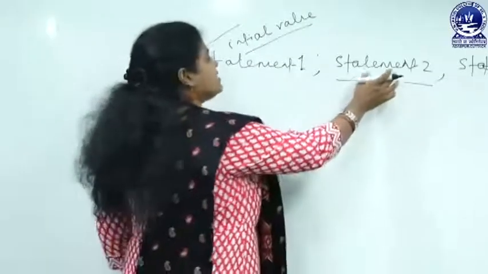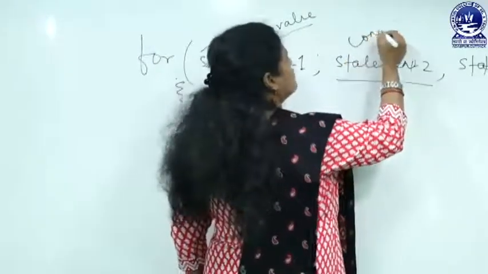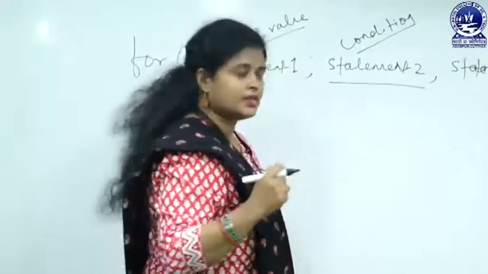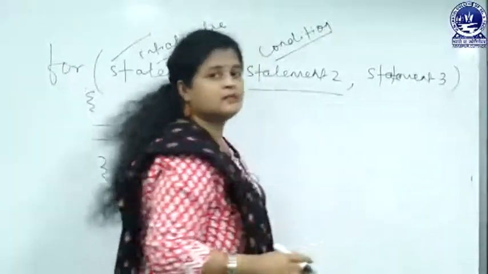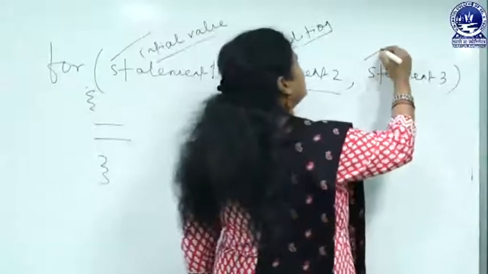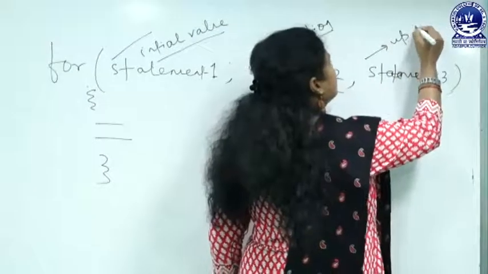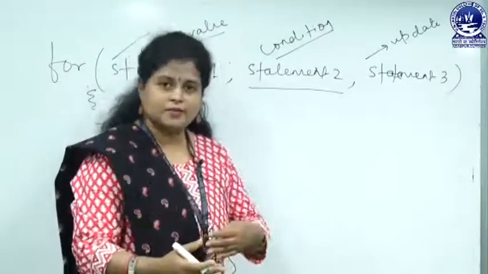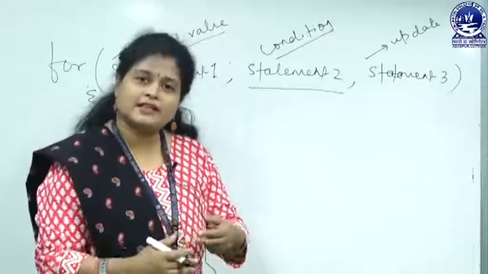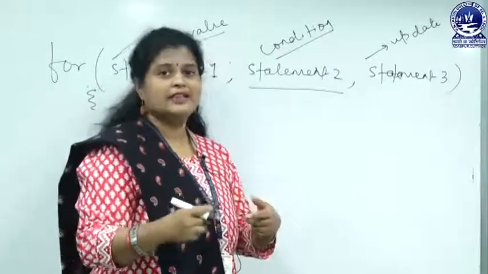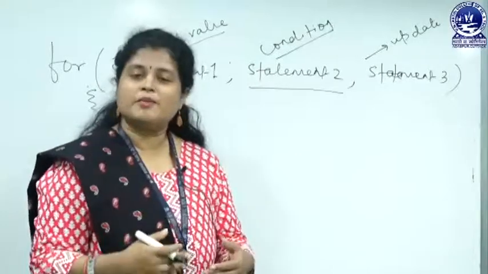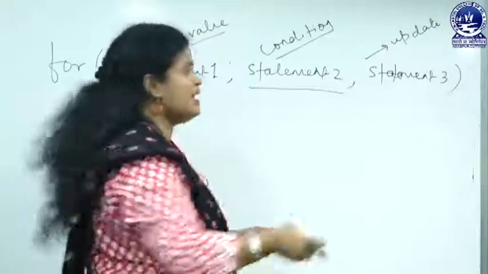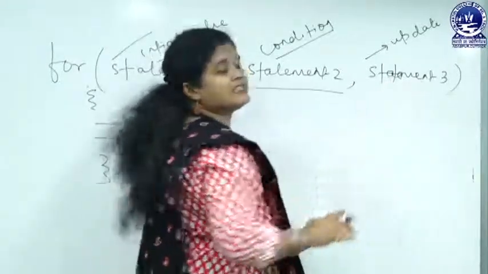Here statement 2 represents the condition up to which you need to continue the job. And statement 3, what is the meaning of this? This is used to perform the operation of updation. Suppose you are doing a task from 1 to 10 times. After doing the first time, you will increase the counter to 2. After doing the second time, again you will increase the counter to 3. You are updating the counter value, and to do that, statement 3 is used.